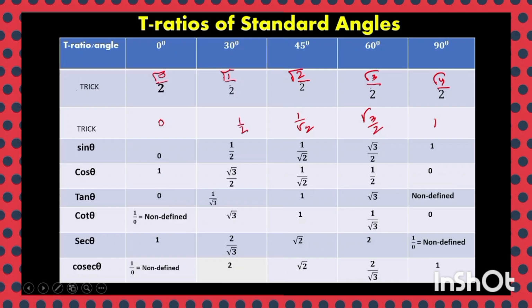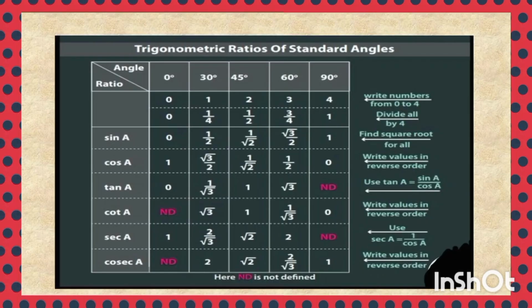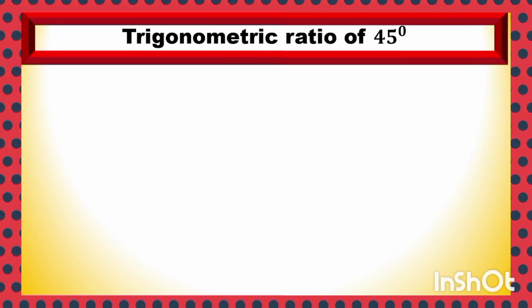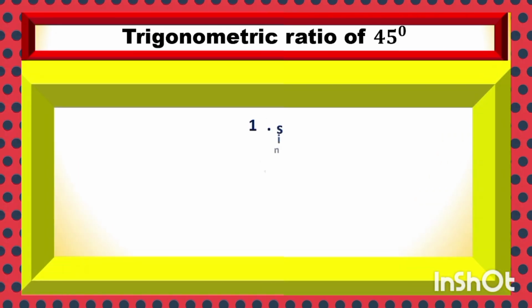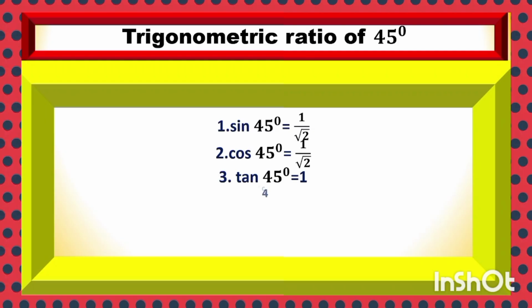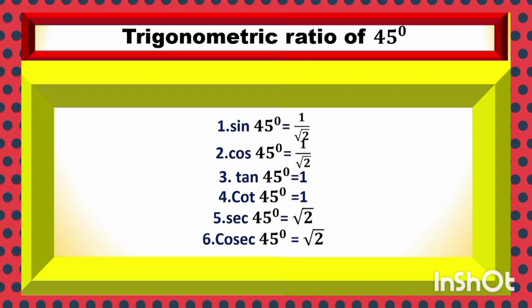One interesting table with the help of which you can find out all trigonometric ratios of standard angles, and which can help in solving various problems of trigonometry. Trigonometric ratio of standard angle. Trigonometric ratio of 45 degree. Let us see here. Sin 45 1 by root 2, cos 45 1 by root 2, tan 45 1, cot 45 1, sec 45 root 2, cosec 45 root 2.